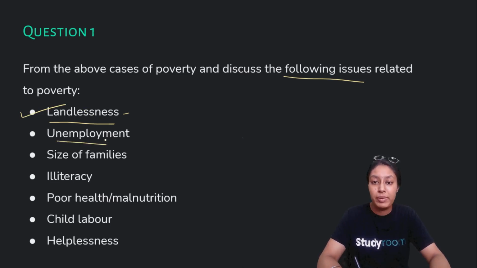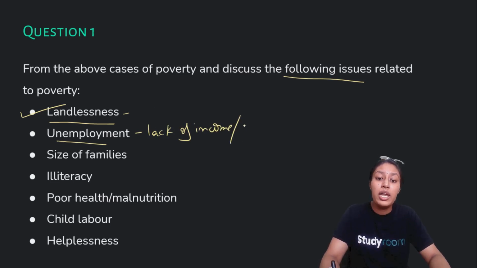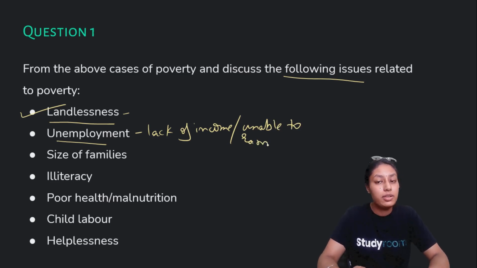Second is unemployment. If the person is unemployed, it basically means lack of income, unable to earn, so obviously the person will come under the condition of poverty. This is again a very important issue.